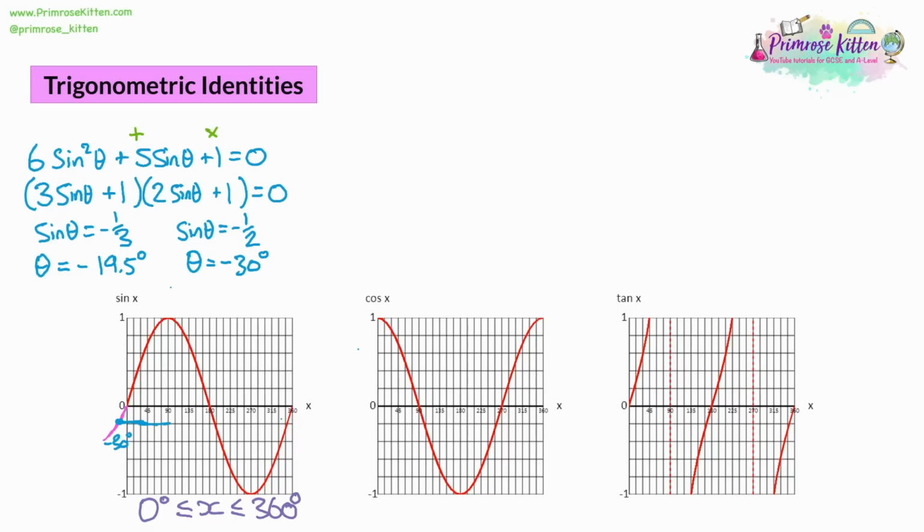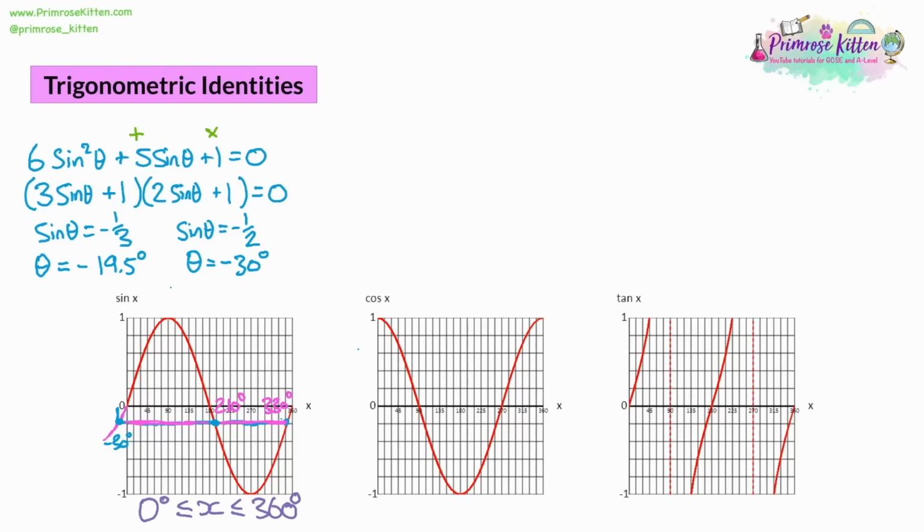And we can see there's going to be another answer after 180, and there's going to be another answer before 360. Now, because the negative 30 that we've got is 30 away from 0, we know there's going to be symmetry involving 30s here. What's going to happen with our other two answers is that we're going to have one that's 30 above 180, which is going to be 210, and one that's 30 below 360, which is 330.